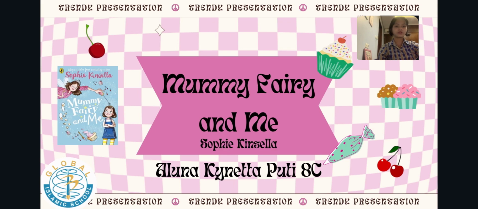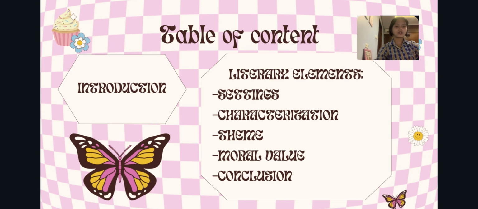Mummy Fairy and Me by Sophie Kinsella. Table of contents. First is introduction, next are the literary elements: settings, characterization, theme, moral value, and the last, conclusion.